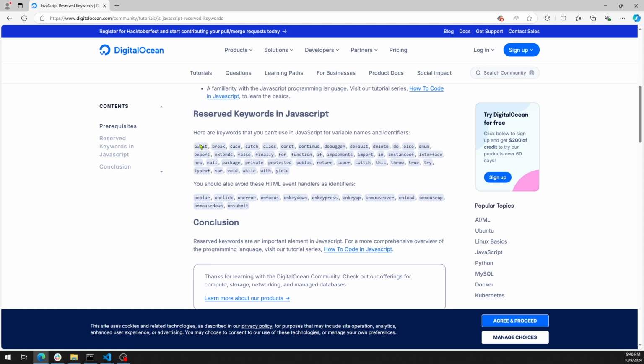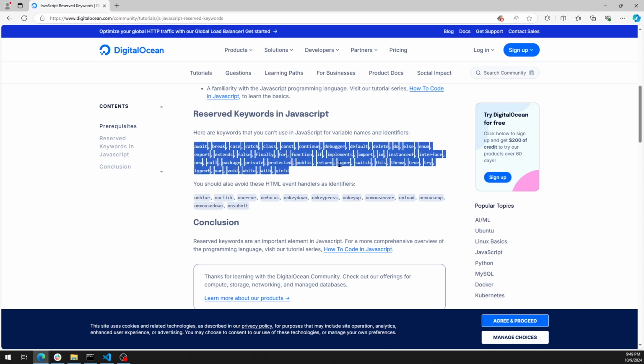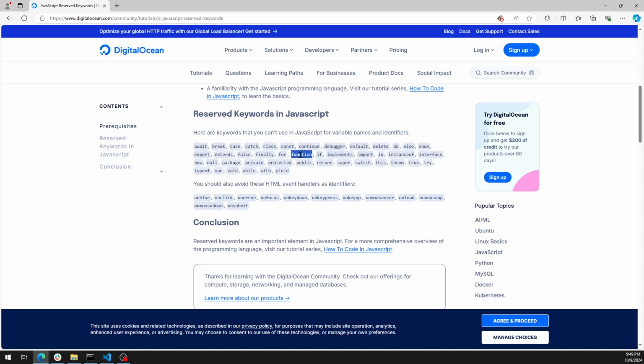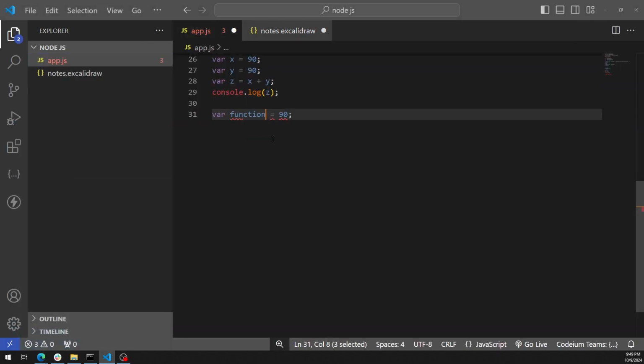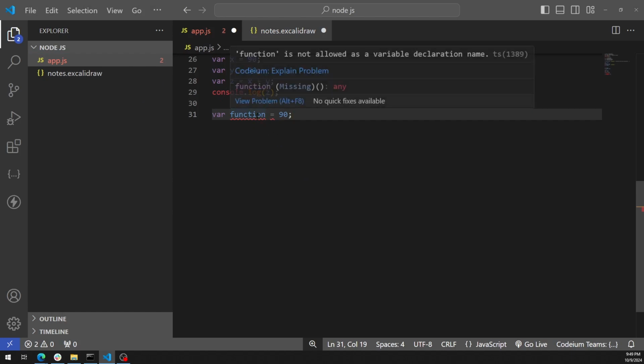That means you don't use those as a name for variables, functions or classes, because they are reserved. Await, break, case, catch, class, const, continue, those all are reserved. For example, if you pick any reserved keyword and try to give it as a variable name, it will not let you use it as a variable name. And the suggestion your IDE is giving is that function is not allowed as a variable name.